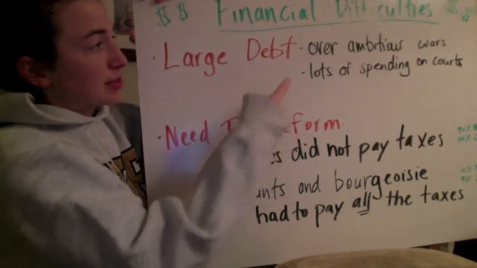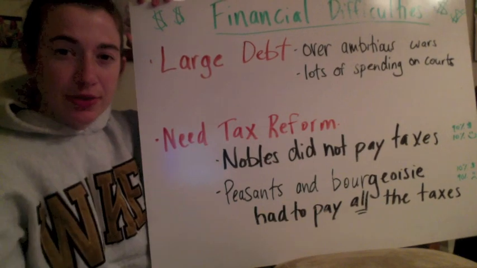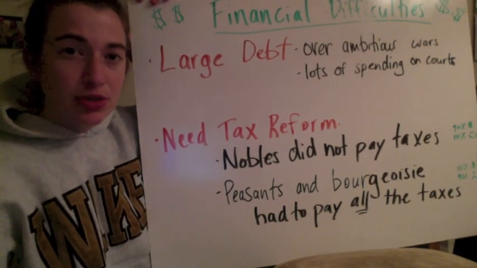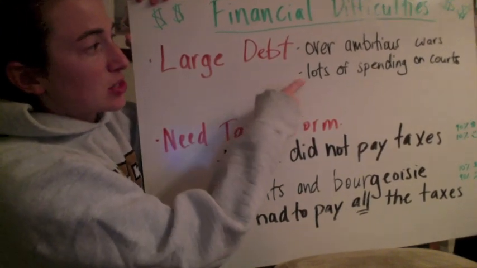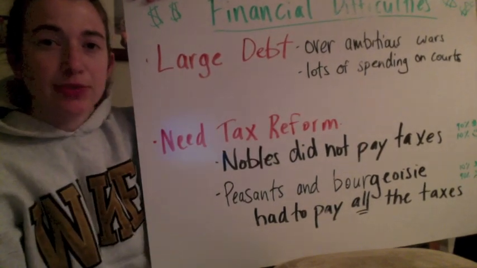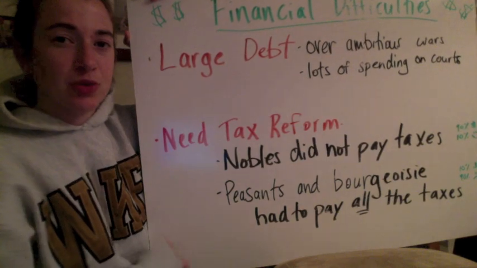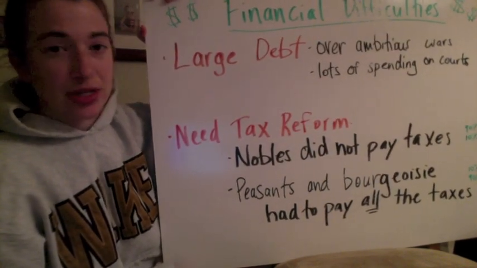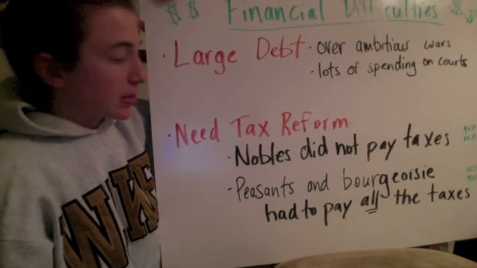And this is mainly because of two things. Overambitious wars: they wanted to expand their territory and show their power, so they fought these big wars that they could not afford. And the second is lots of spending on the courts. When we talked about Louis XIV, we talked about him having elaborate parties for his courts, and that continued. They were spending on the courts and not really trying to stop that spending at all.